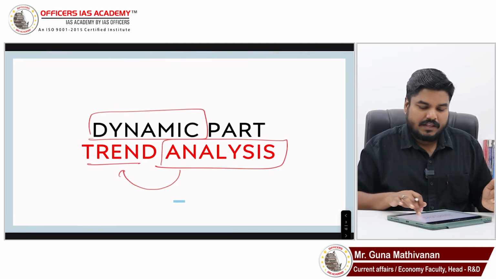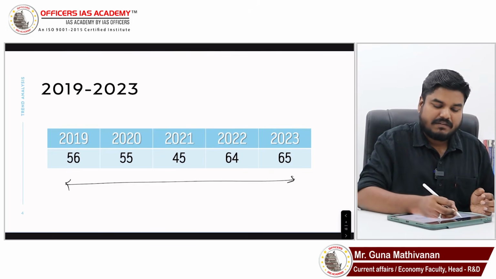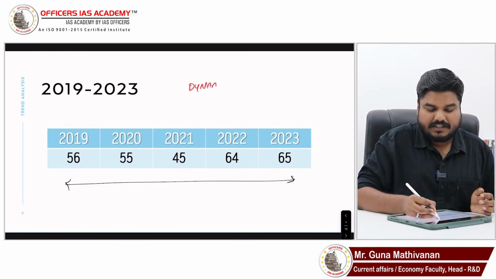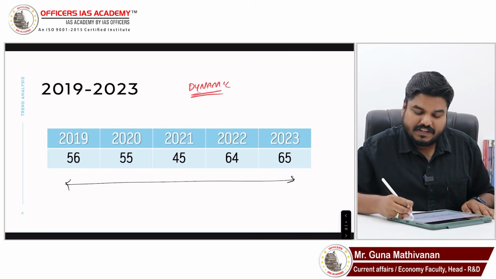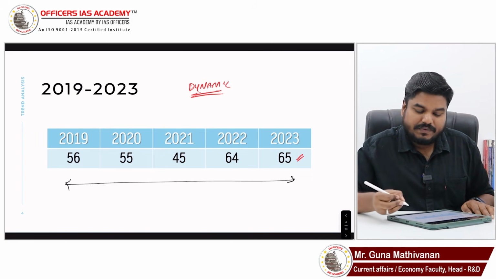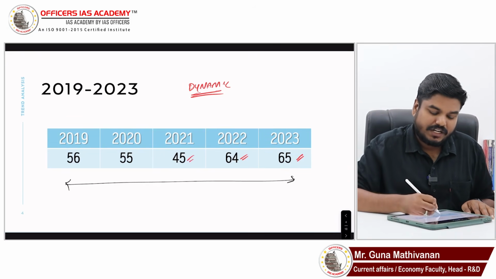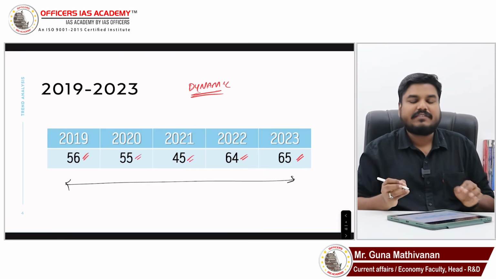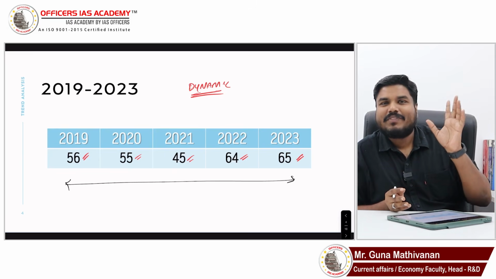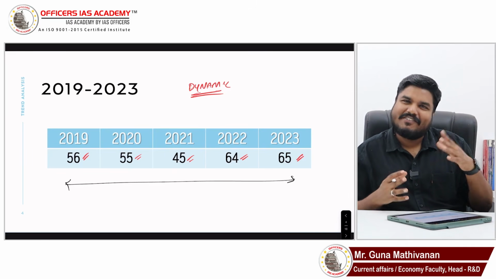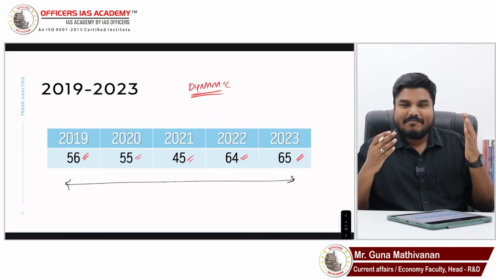We'll analyze it more. So if you take the last 5 years, from the dynamic part, right, you are getting these many questions. In 2023, 65 questions. In 2022, 64 questions. In 21, 45. In 2020, 55. In 2019, 56. Sir, I have already done one more video, right? 3-4 years back, I have done a video. I analyzed the previous 5 years also. Right, so I am presenting this analysis.